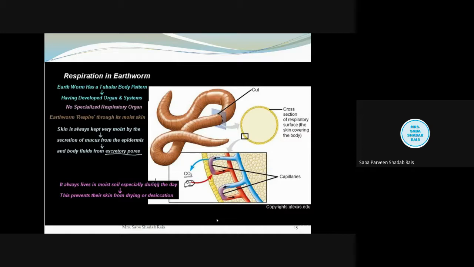Now see, the hemoglobin present closer, as you can see here, this is vascular, and the hemoglobin which is attached to the skin surface will be oxyhemoglobin. Now this hemoglobin has the property to hold the oxygen with it. Now this will run to the body as it has entered into your circulatory system.